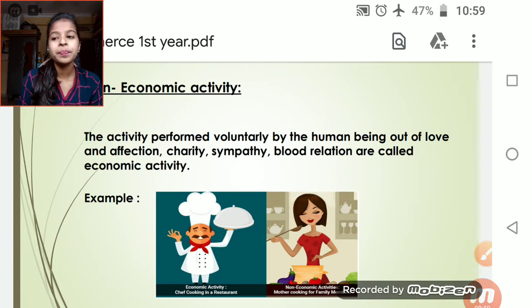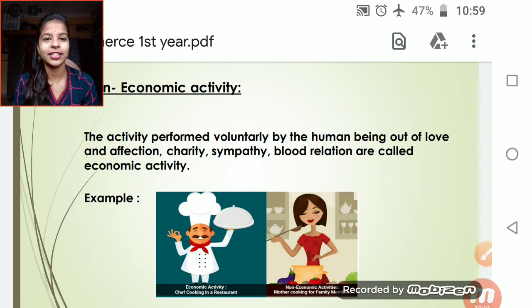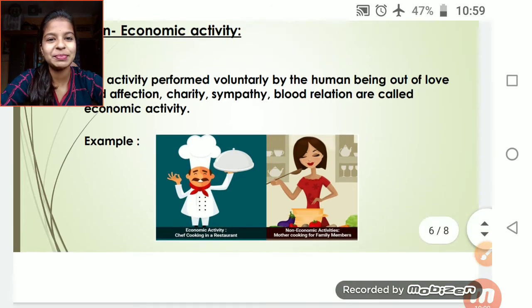For example, if your boyfriend or girlfriend wants a gift, without expecting anything you will go and give her the gift. That is called out of love and affection. So it is also a non-economic activity. I hope you understood better with the example.